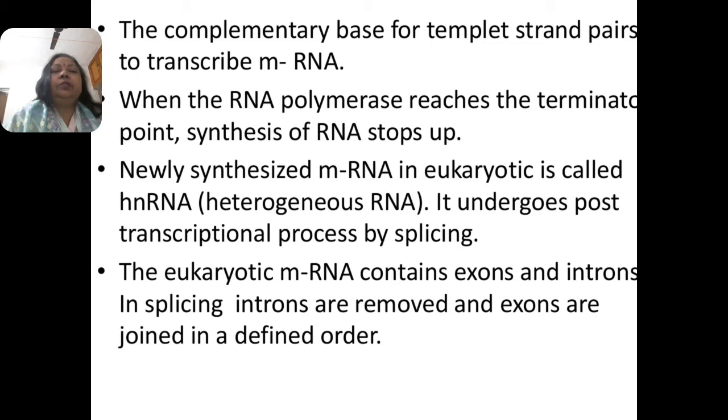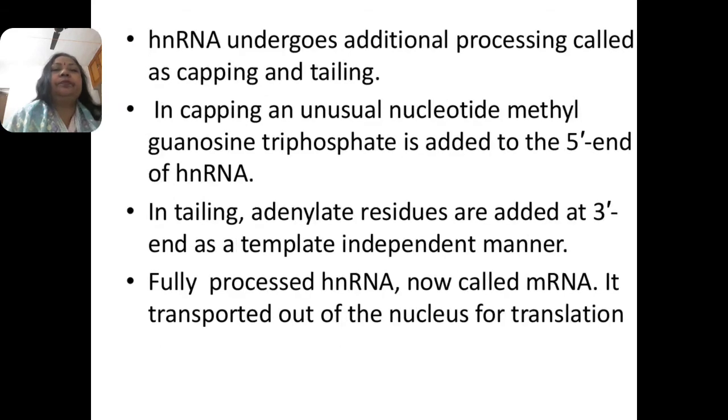So after the process of splicing, the heterogeneous RNA, hnRNA, forms a mature, newly synthesized messenger RNA. This hnRNA undergoes additional processing called capping and tailing.